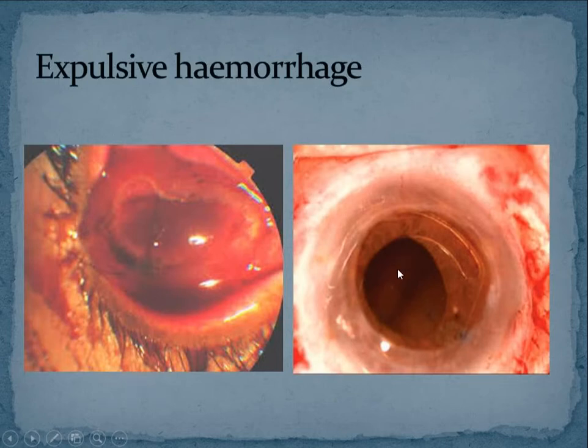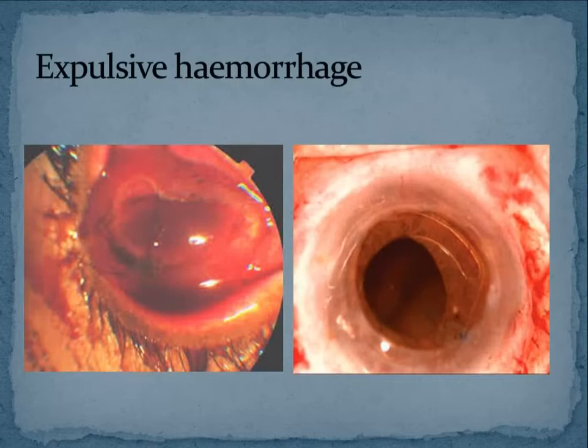That means your choroid is bulging. It is bulging out. The retina gets detached. The choroid gets detached, and everything just comes out of the incision. This is the most dreadful intraoperative complication because you cannot salvage the vision at all. You just can't do anything because everything will keep coming out. So this complication has to be prevented.